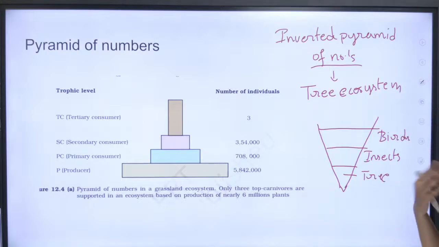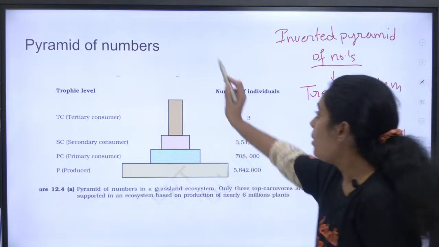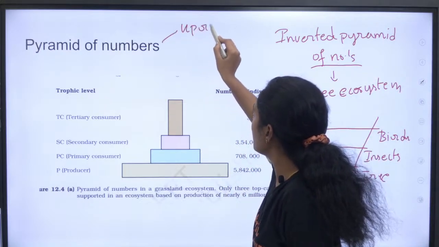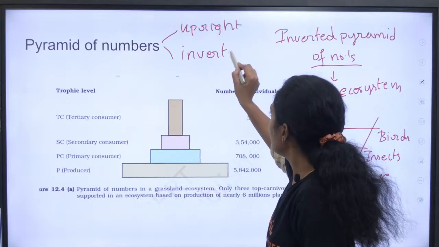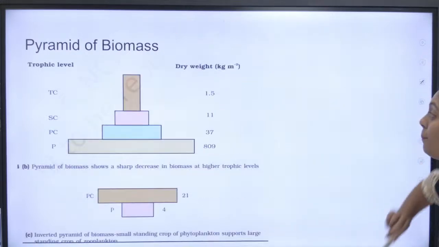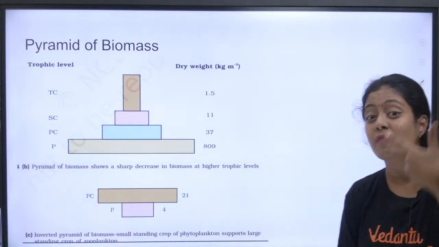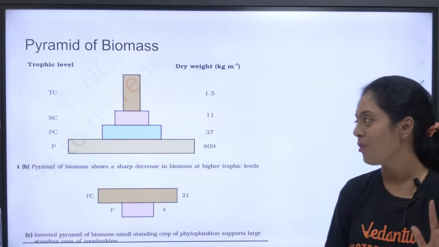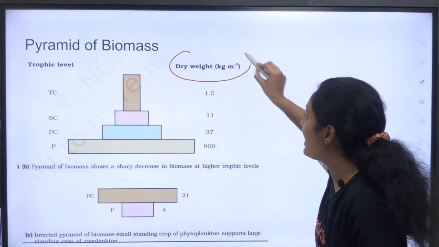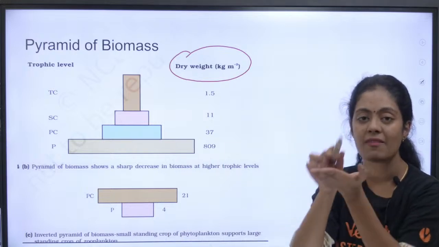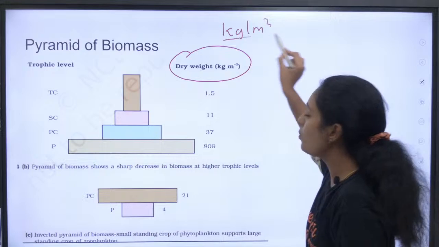Yes, now we shall continue to pyramid of biomass. So what should you understand? Pyramid of numbers can be upright and it can also be inverted. Okay, now we shall move on to pyramid of biomass. The examples you mentioned, fishes, phytoplanktons, will come in this pyramid of biomass. Pyramid of biomass represents the amount of dry weight per trophic level. And how is this dry weight measured? It is kg per meter cube.